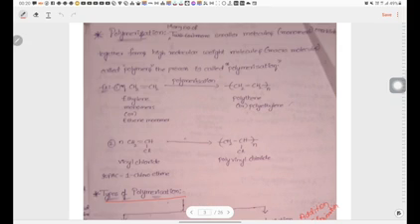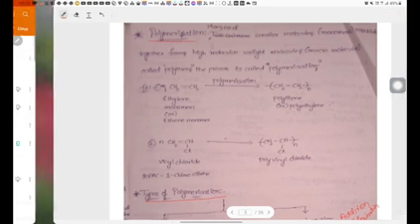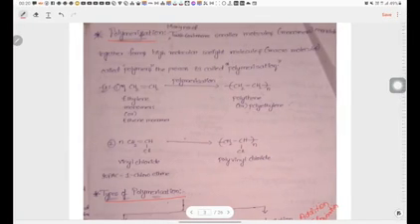So polymerization. What is meant by polymerization? Many number of smaller molecules combine together and form a high molecular weight molecule called a macromolecule. It is also termed as polymer. The process is called polymerization.